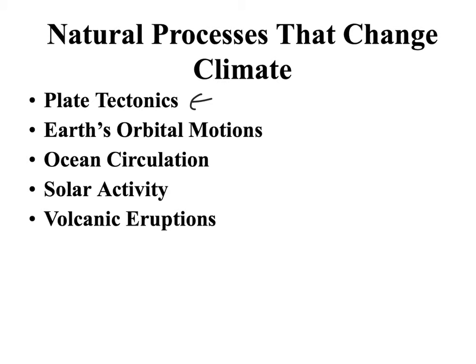We also have the Earth's orbital motions, and this one's a little bit harder to explain. What we're talking about here is as the Earth is moving around the sun, we have that tilt of 23 degrees. So our Earth is here and we're kind of tilted like this. Well, this tilt kind of wobbles over time. So as it does so, the North Star isn't always the North Star. The tilt's not always going to be 23.5 degrees. It'll kind of vary a little bit.